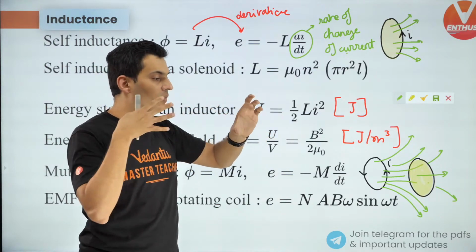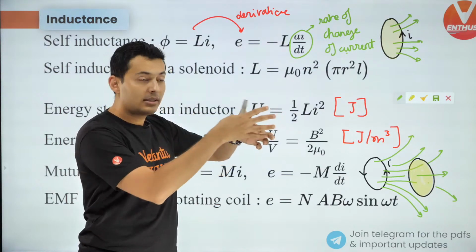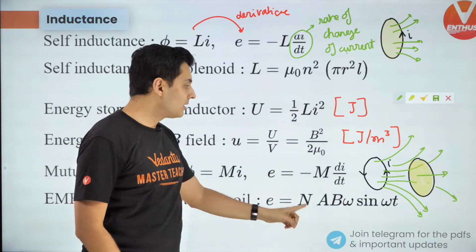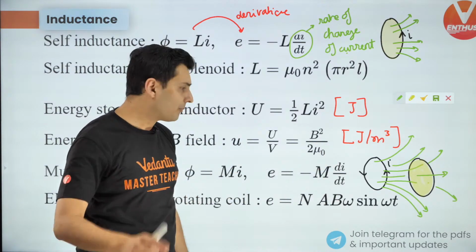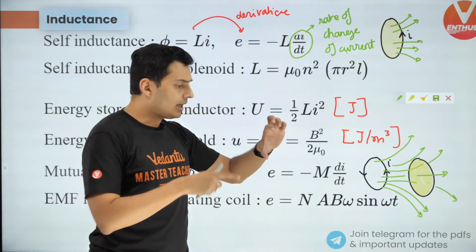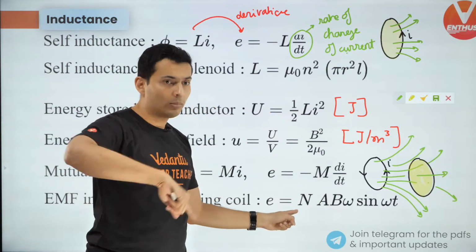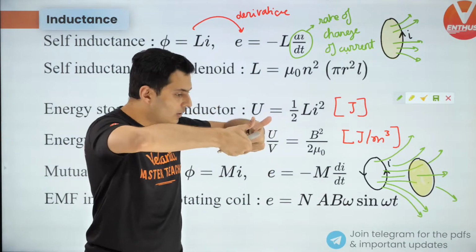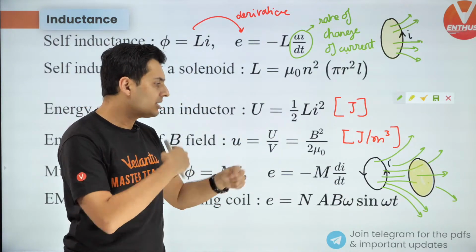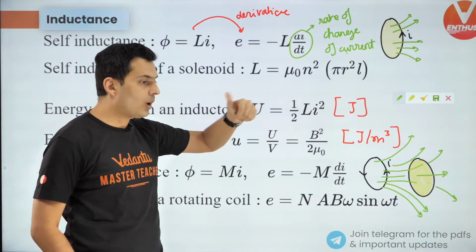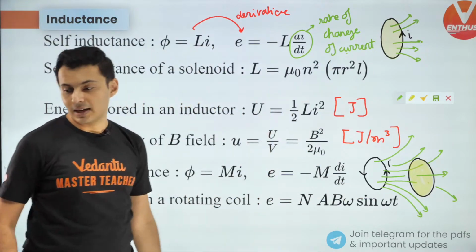So there is change of flux, and by Faraday's law, there should be induced EMF. B is magnetic field, A is the area of the coil, N is the number of turns, omega is angular speed, and sine omega t means it will keep on changing as it rotates. So it is a function of time.